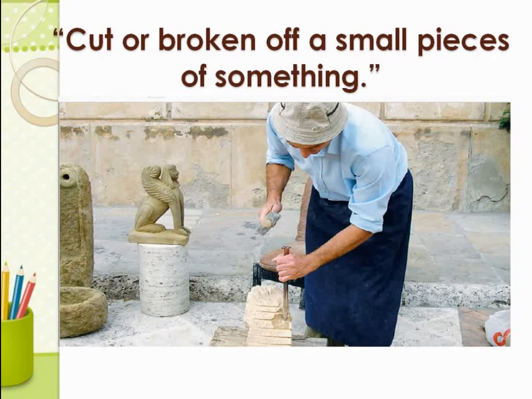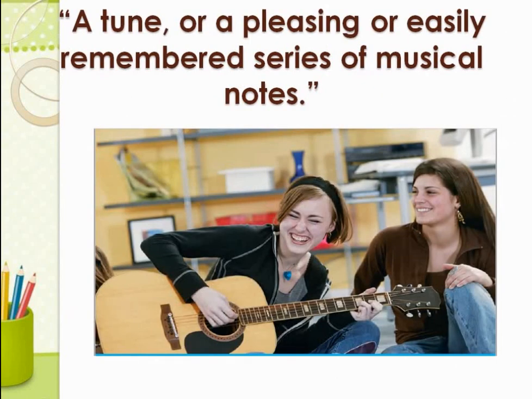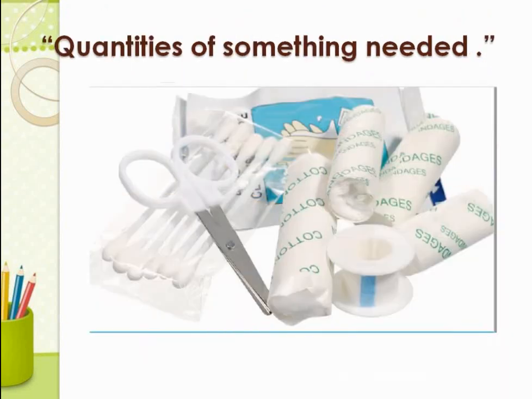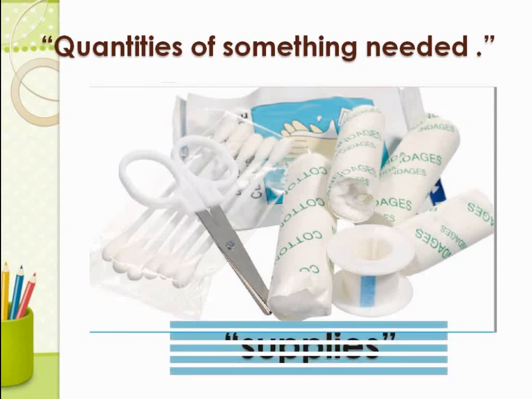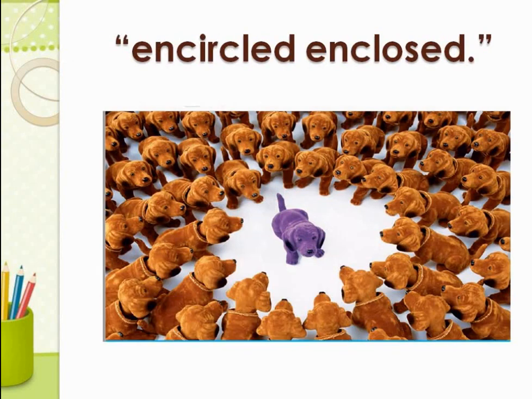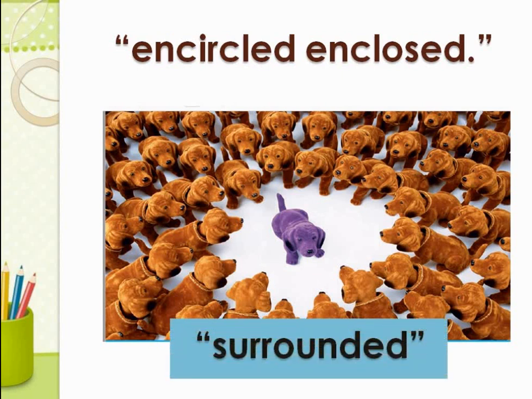Next one, it means cut or broken off a small pieces of something, like this stone. Chipped. Next one, a tune or easily remembered series of musical notes. Melody. It means quantities of something needed. These are the things that you need. Supplies. Another one, this purple dog. Encircled or enclosed. It means this dog is in the middle, surrounded by the other dogs.